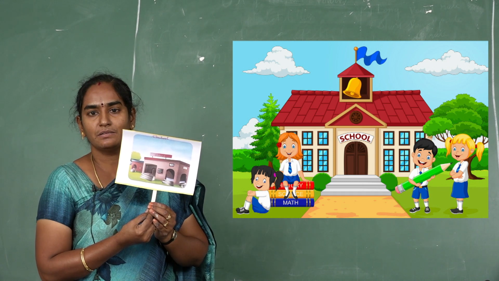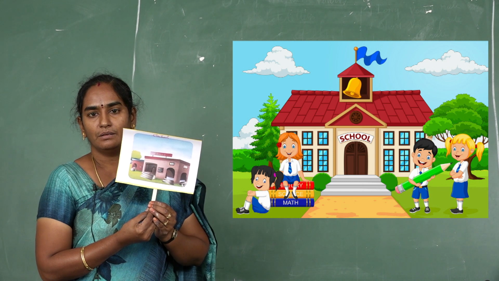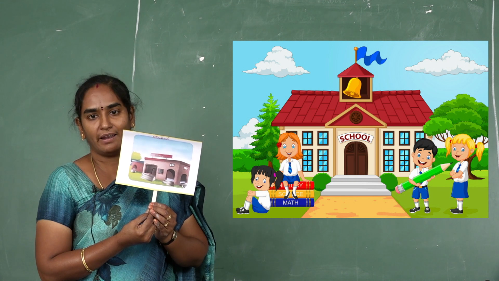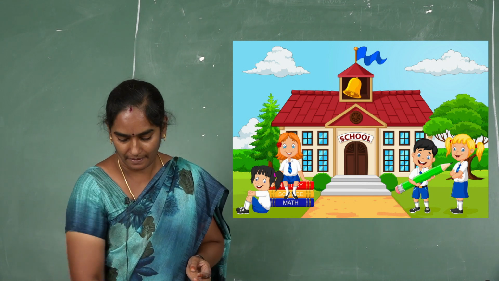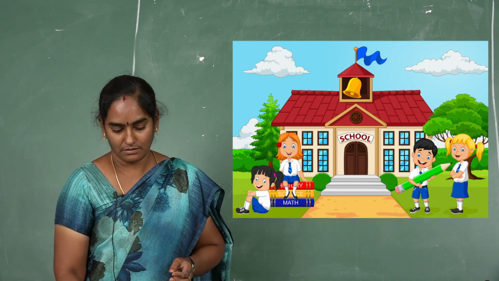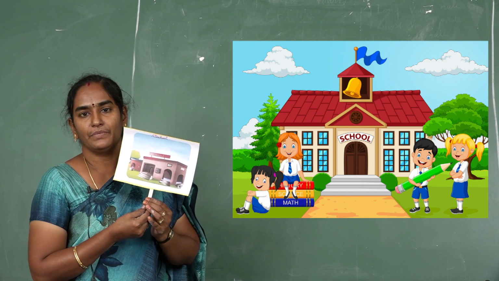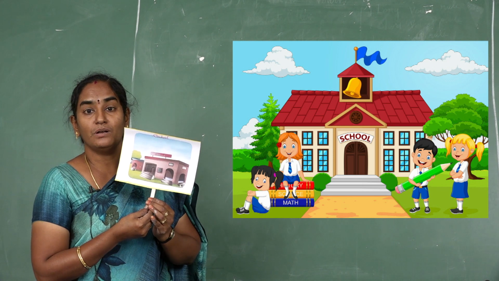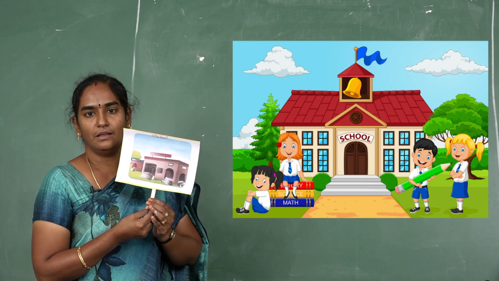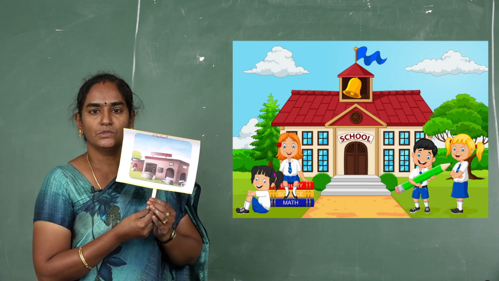School helps us for our future career. This school gives more knowledge to us and helps us to learn good habits.